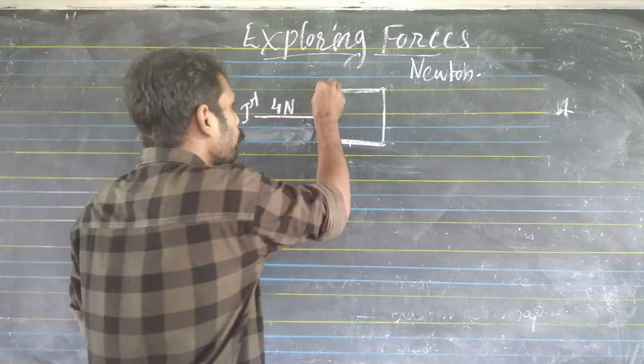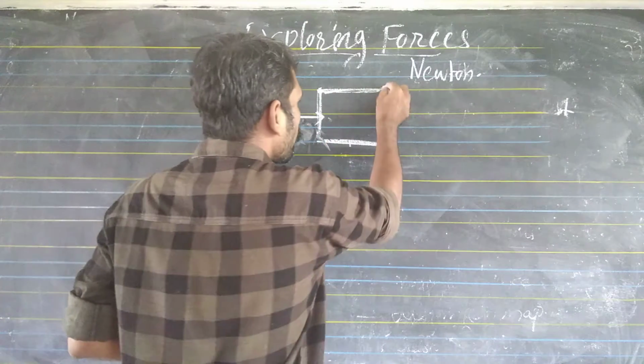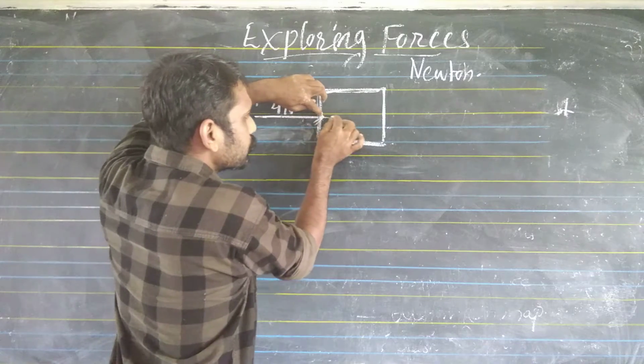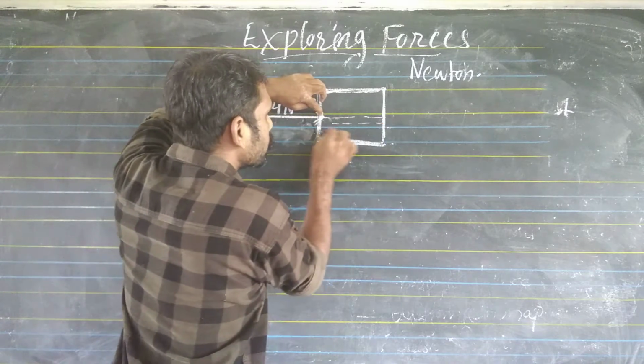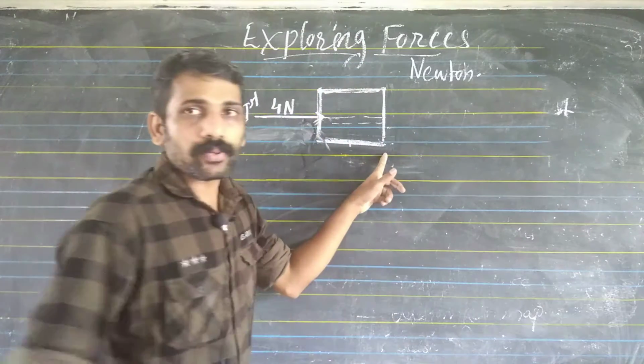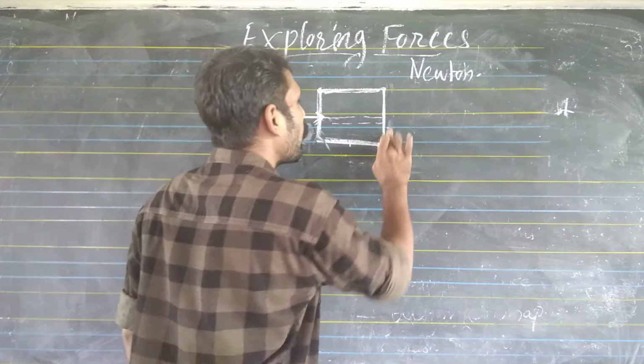Listen here. When the boy is giving a force on the box, this force will be transmitted, and this box is situated on the roof. And the roof will have what?